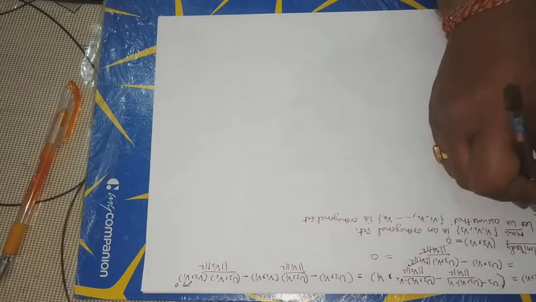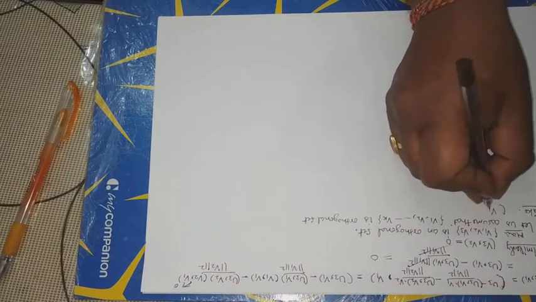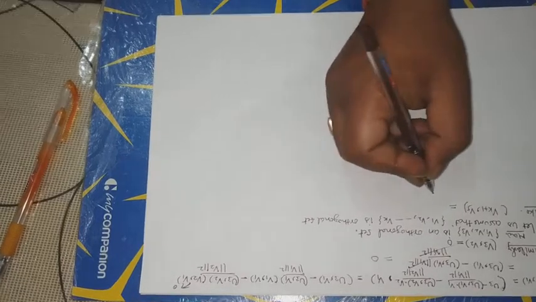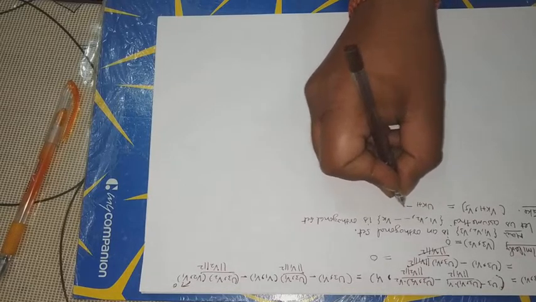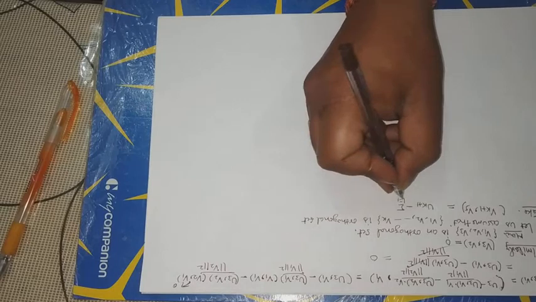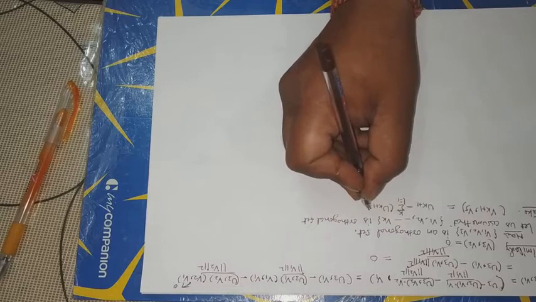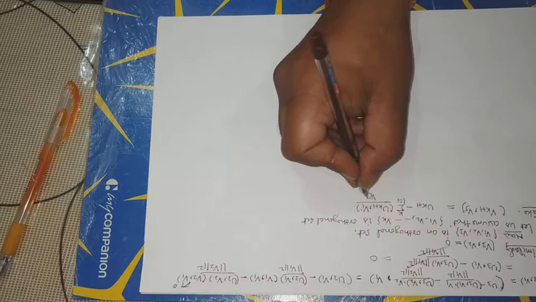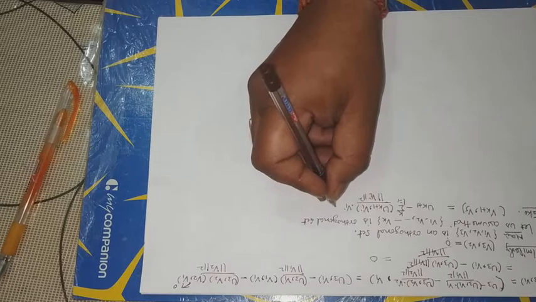Now take the inner product of vk plus 1 with vj. Now putting the value of vk plus 1, uk plus 1 minus summation i equal to 1 to k, uk plus 1 inner product with vi upon vi norm square into vi, inner product with vj.